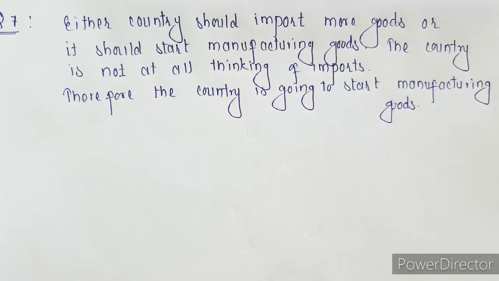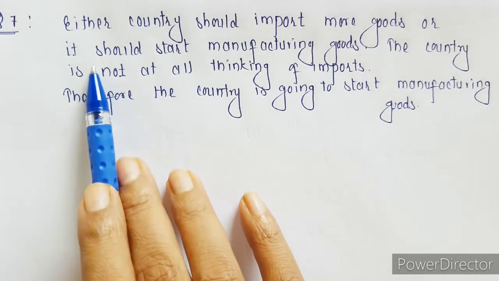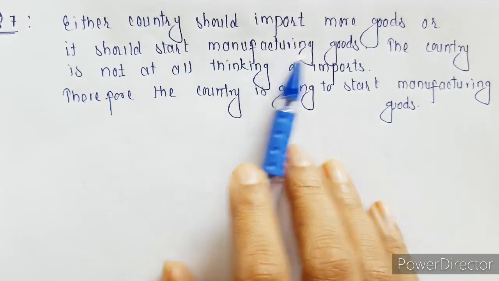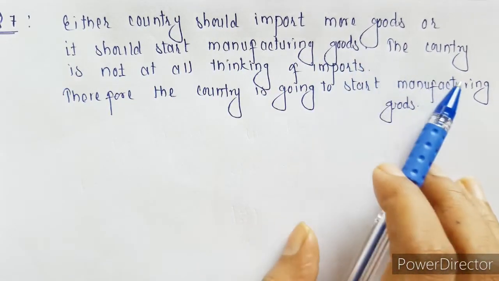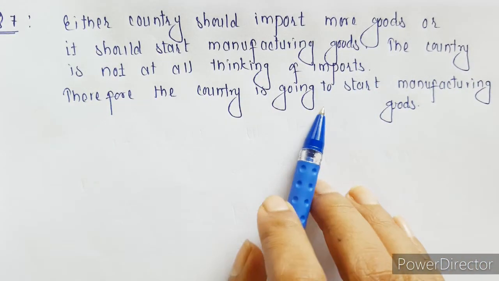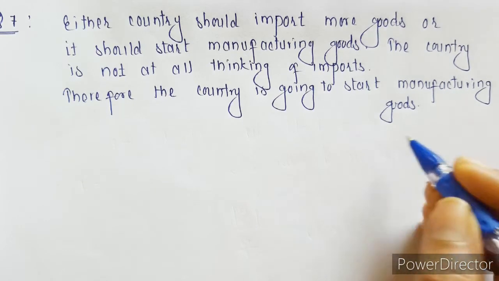So this is the 7th question from the exercise. We have to check whether this argument is valid or not. What we have is: either the country should import more goods or it should start manufacturing goods. The country is not at all thinking of imports, therefore the country is going to start manufacturing goods.